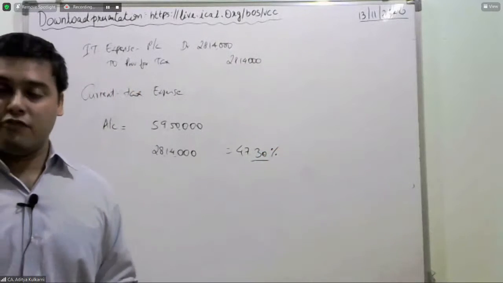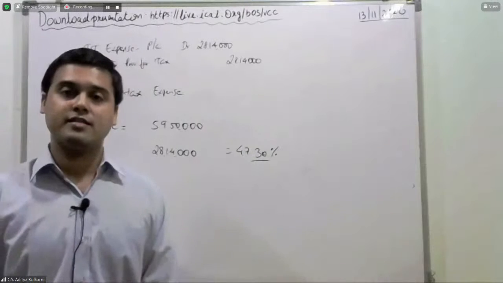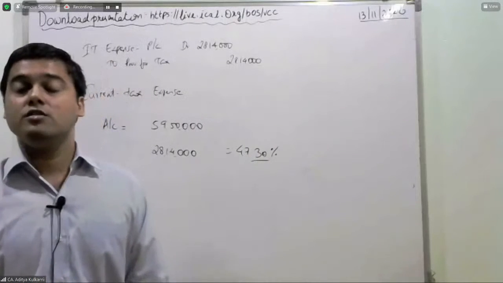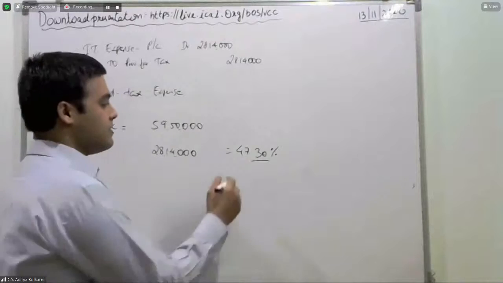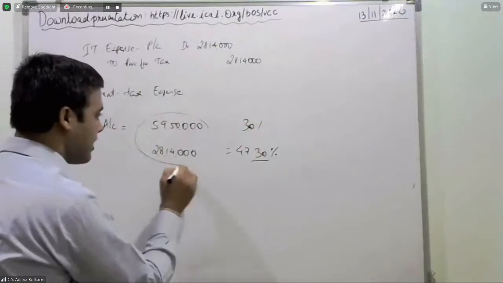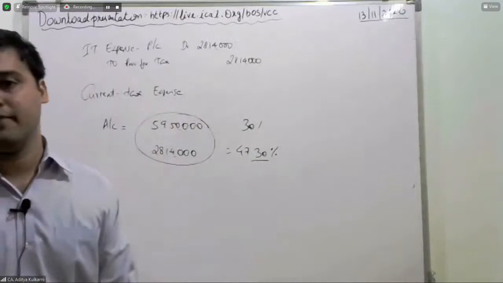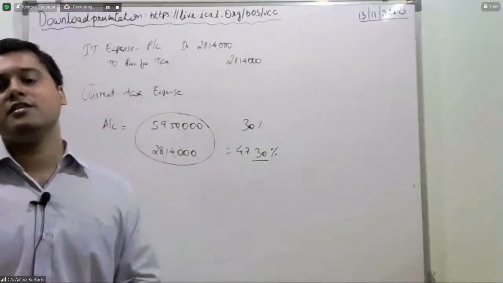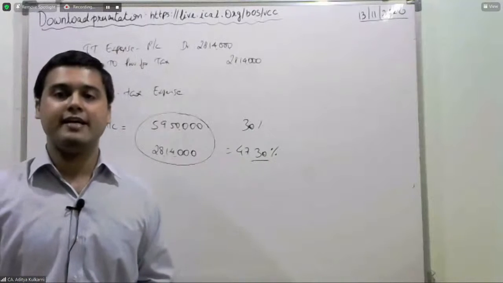Any reader of the financial statements of this company will say, sir, your tax rate is 30%. Then how is this ratio coming? Why are you paying additional taxes?